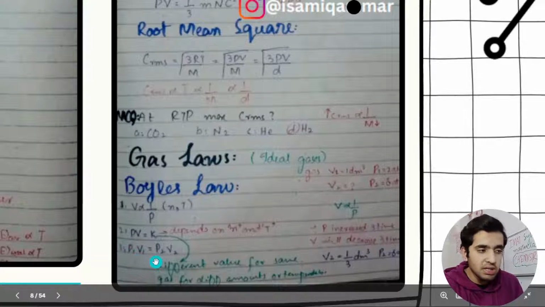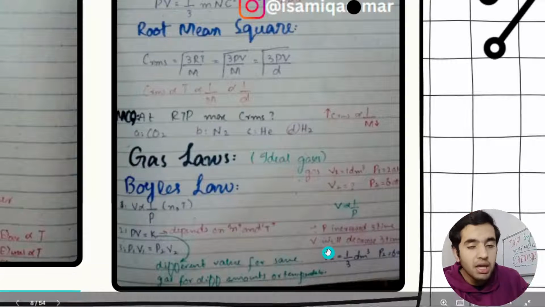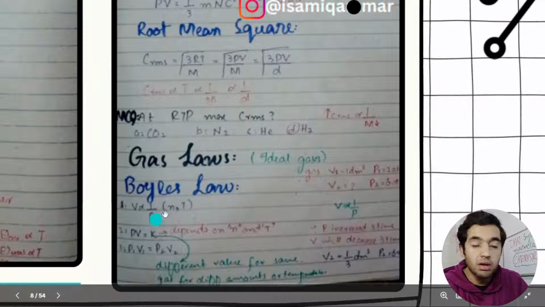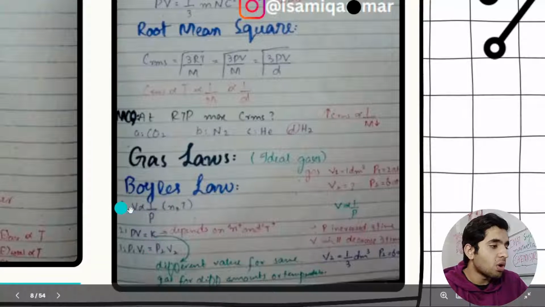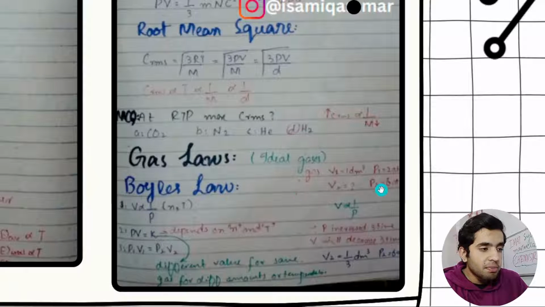Now let's put this into the relation, but this can be solved easily using this equation. How? Just compare that these are inversely proportional to each other. We need to find V2, but what is P2? It is 6 atm. Since they are inversely proportional, if the pressure becomes 3 times, the volume will decrease 3 times.